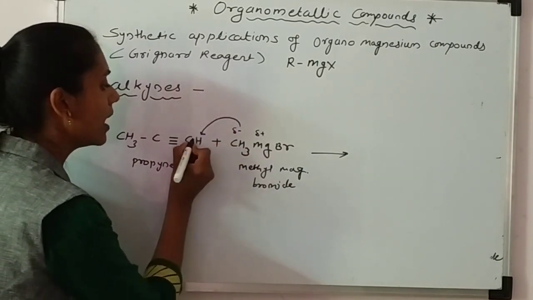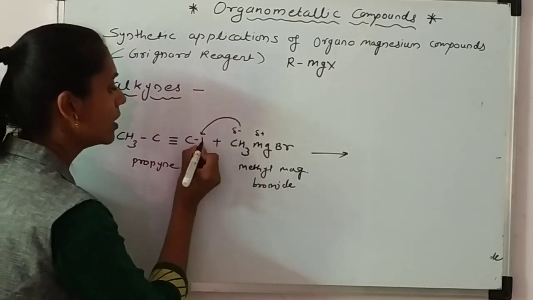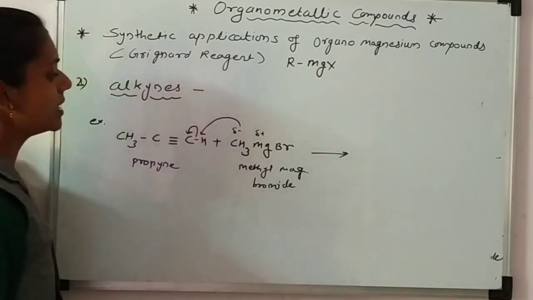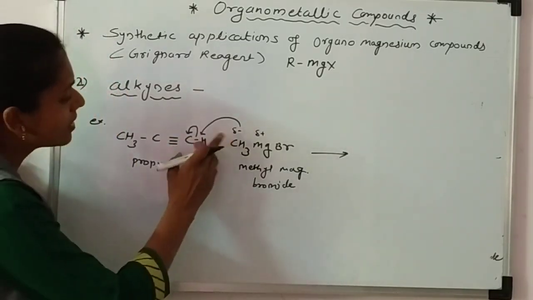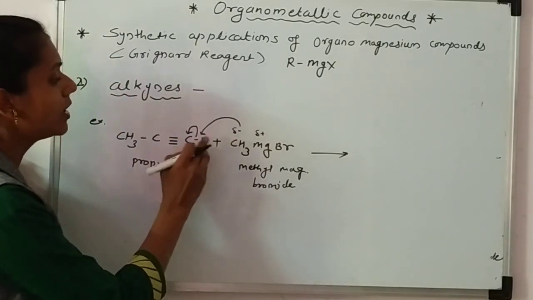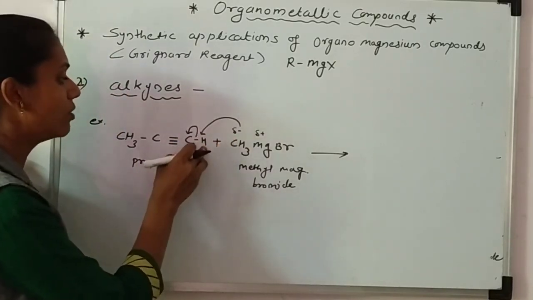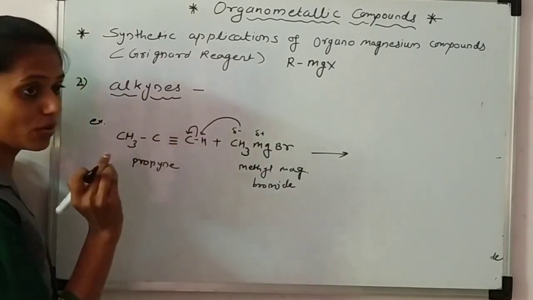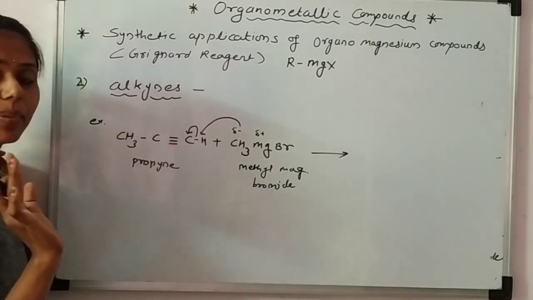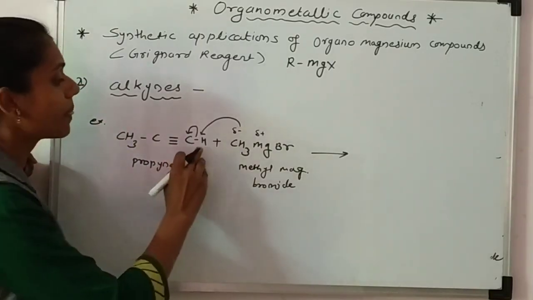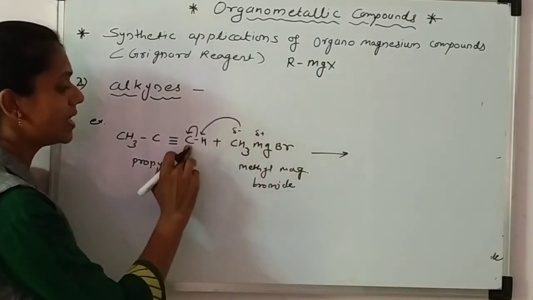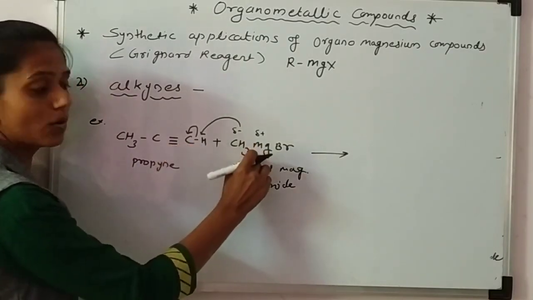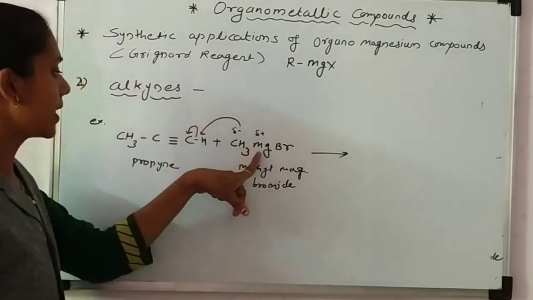As I have drawn it, this carbon is electronegative. So CH3 abstracts this hydrogen atom and this bond will break, giving H plus and C minus. When a bond breaks, what happens? Ions are formed. Which ions? H plus and C minus. So this minus reacts with this plus. So what is the product?